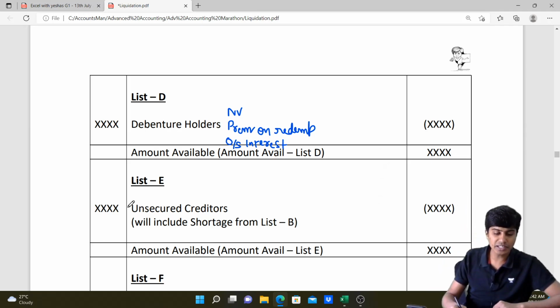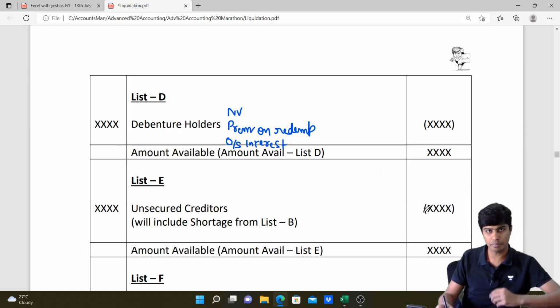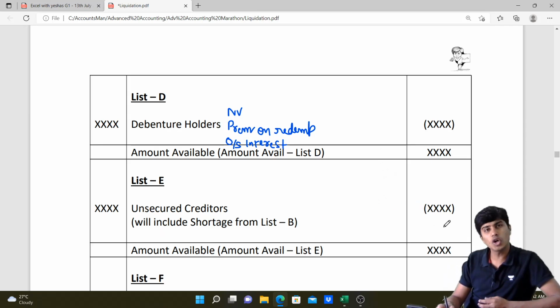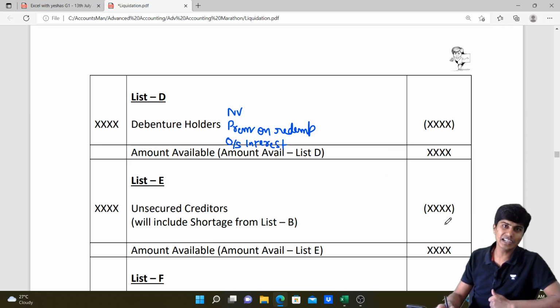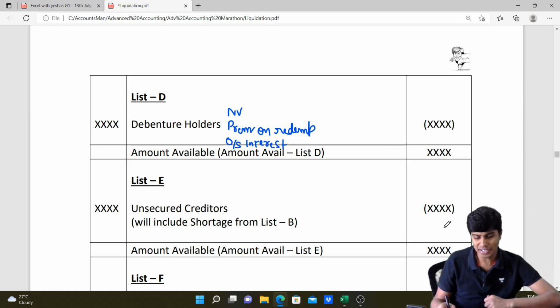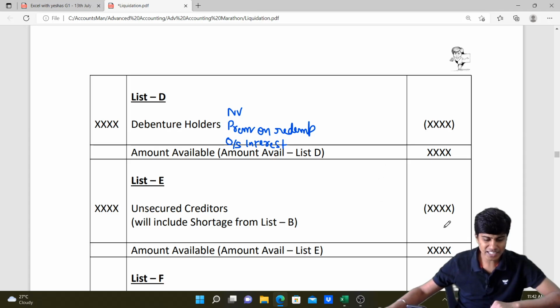Here again we'll write the book value as well as the estimated money that we should pay. If they're matching, all good. If you pay more, that will lead to deficiency. If you pay less, that will lead to surplus. I hope you guys are getting this. Next, we'll go to list F.